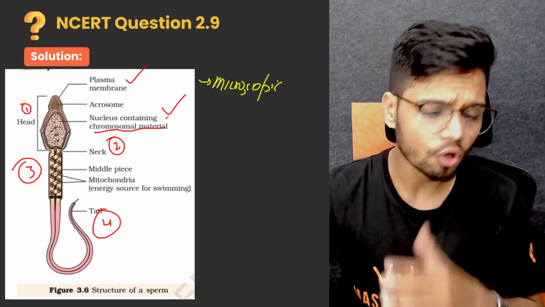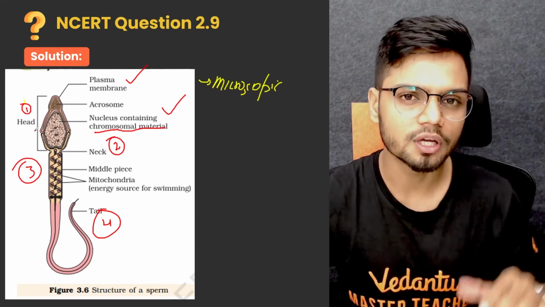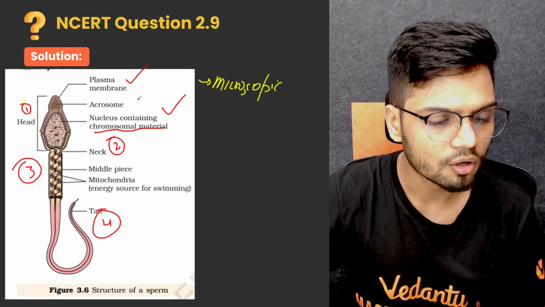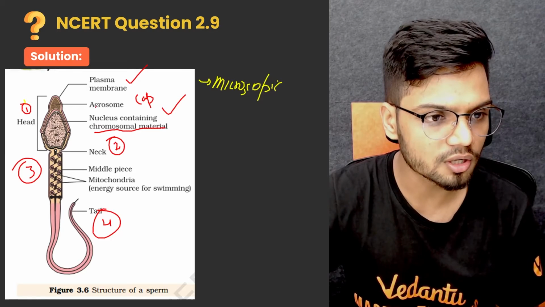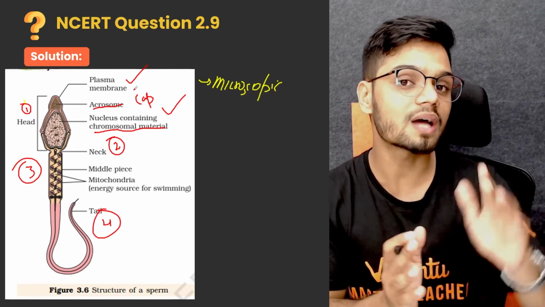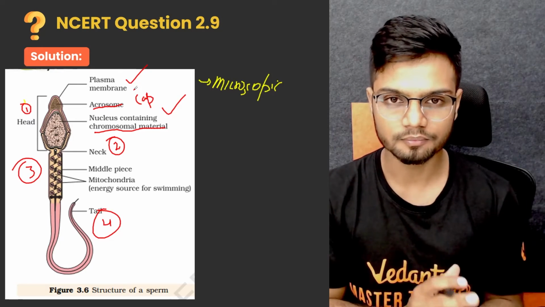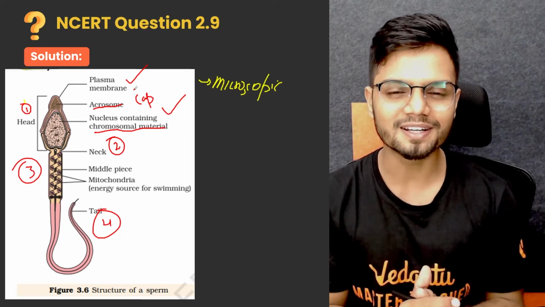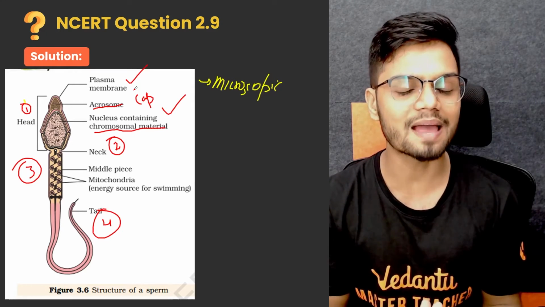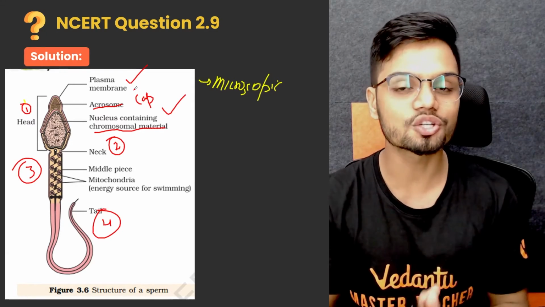Clear? Now, if you look at the anterior portion of the head region, you have a cap-like structure known as the acrosome. The acrosome is a cap-like structure present towards the anterior portion of the sperm. What is the function? The acrosome has numerous types of enzymes which help in fertilization of the ovum.